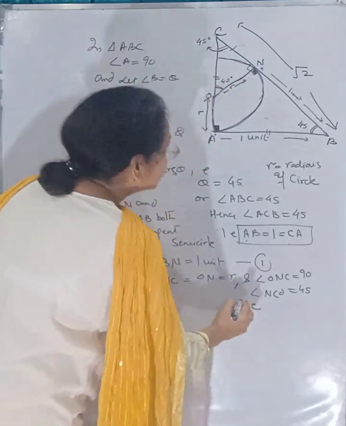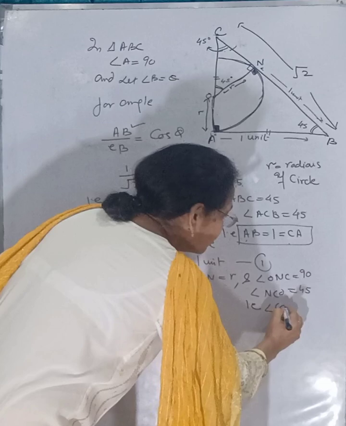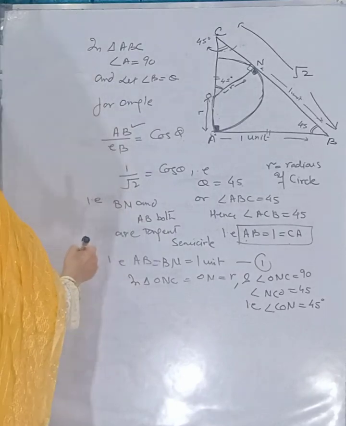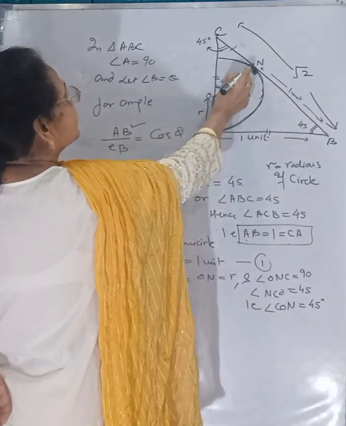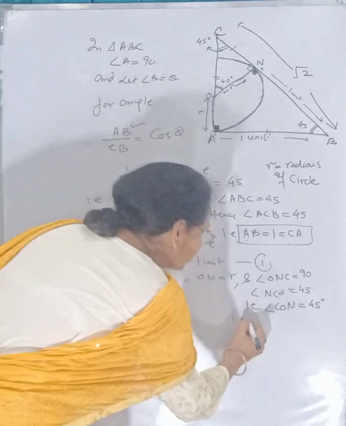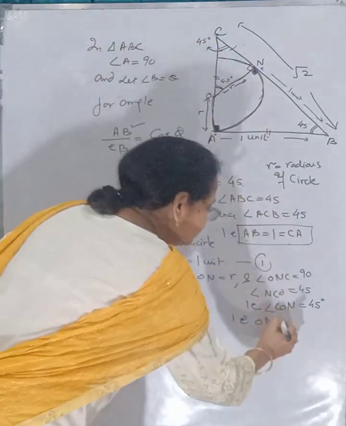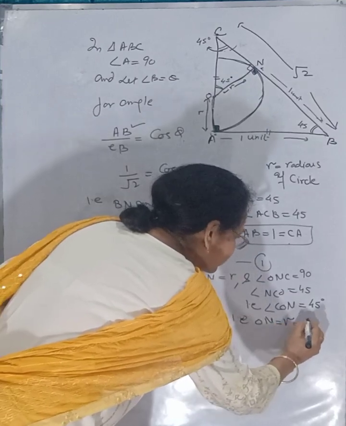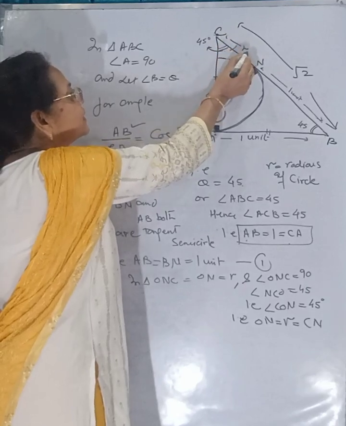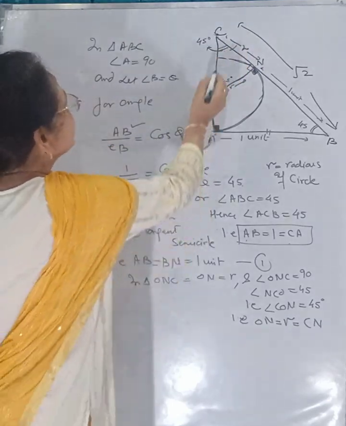It means angle CON will also be 45 degree. It means that this arm will be equal to this arm. ON will be equal to NC, which is equal to R. This will be equal to CN. It means this portion becomes equal to R. CN becomes equal to R.